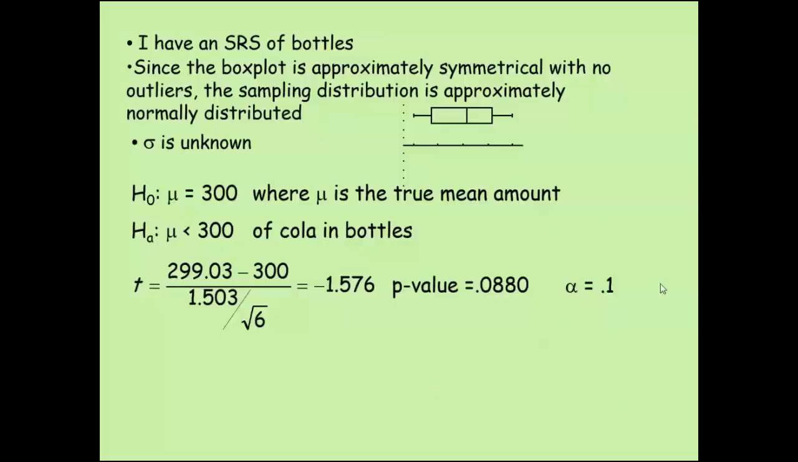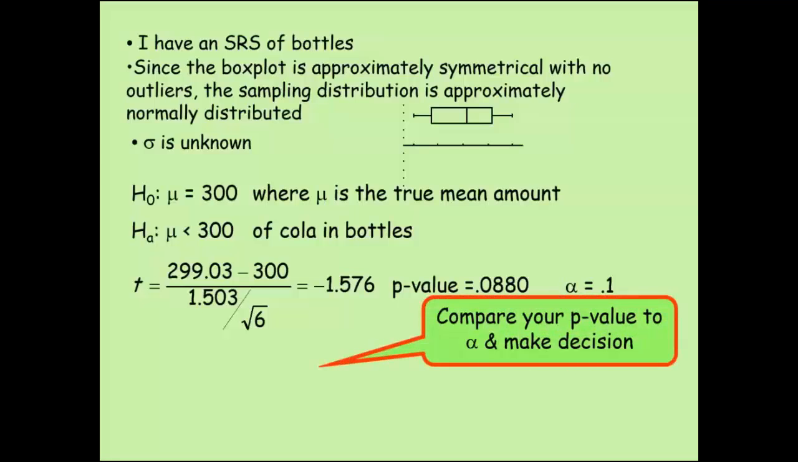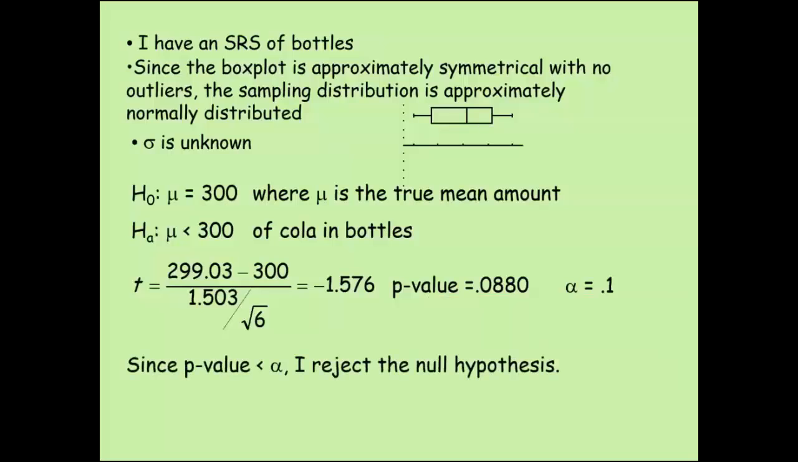Now, with an alpha of 0.1, we just have to think for a second, is our p-value less than alpha or greater than alpha? Okay, and 0.08 is actually smaller than 0.1, so this is a p-value that we think is statistically significant. So our conclusion then, since our p-value is less than alpha, I reject the null.